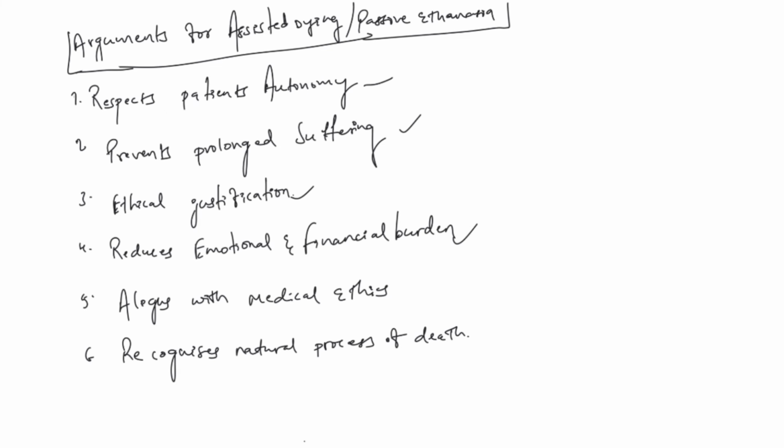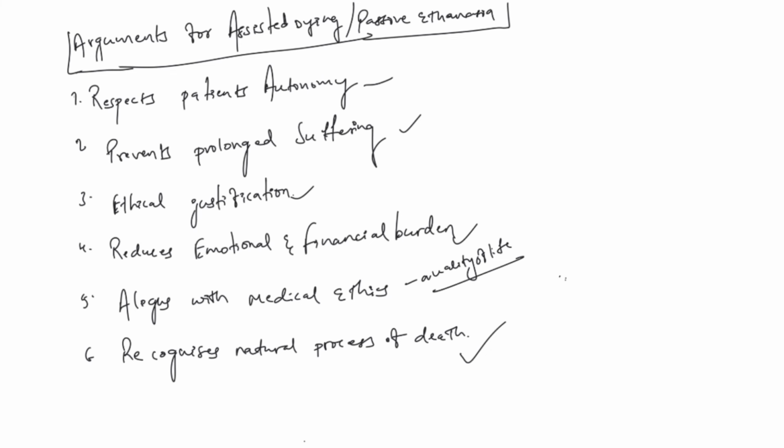The next important thing is that it is aligned with medical ethics also. Many medical ethical frameworks prioritize quality of life. We often hear that quality of life is very important. Medical ethics prioritizes quality of life over mere prolongation of life, making passive euthanasia more acceptable in certain circumstances. Next, it recognizes the natural process of death. For example, if you are continuously giving medication and keeping the person alive at the edge of his deathbed, it goes against the natural process of death also.